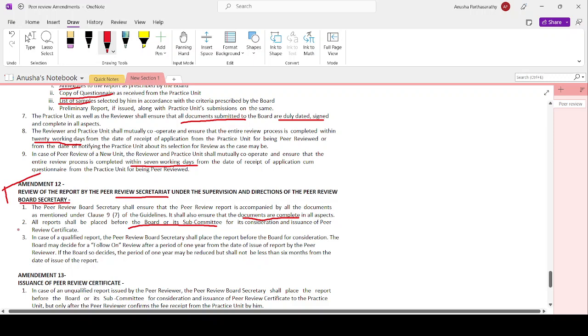In case of a qualified report, the peer review board secretary shall place the report before the board. It's not before the subcommittee. It's before the board if there is a qualified report.